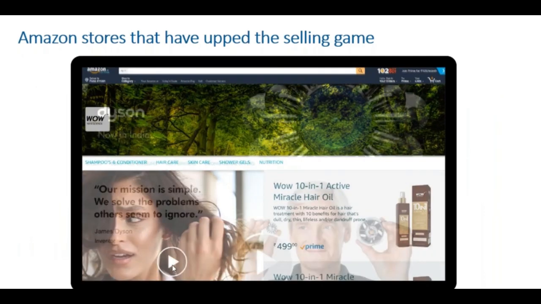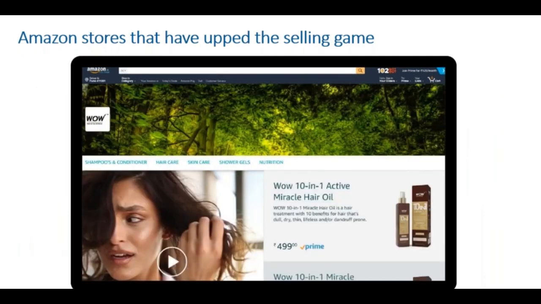These two are good examples of stores that have really seen value on Amazon. Like you see here, Wow has created different pages. If you are dealing in different product lines, you can have different pages created. Like you see here, shampoos and conditioners, hair care, skin care, shower gels, nutrition, etc. are the different pages that they've created.